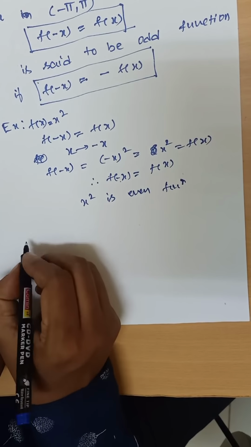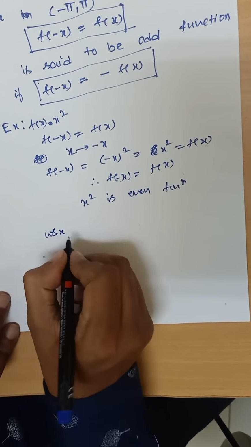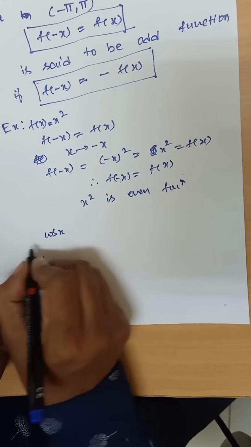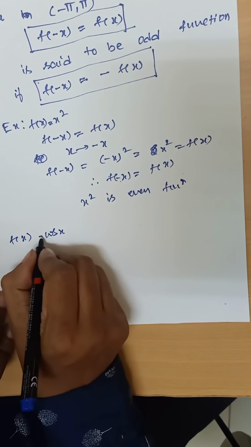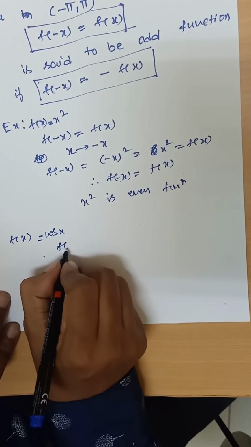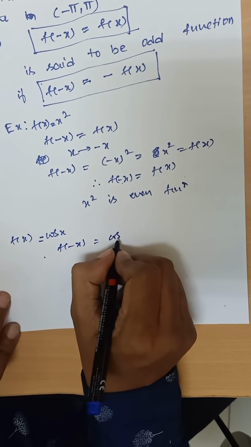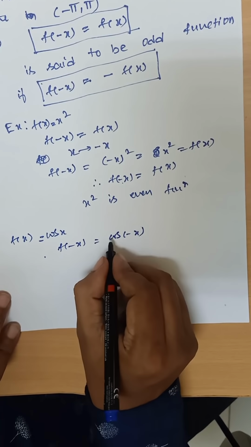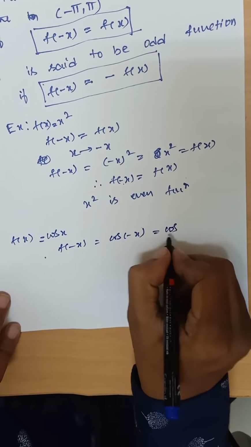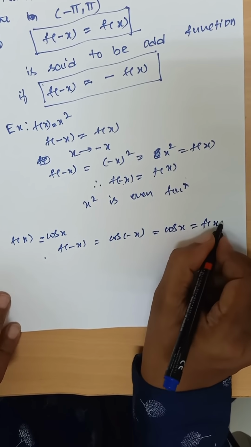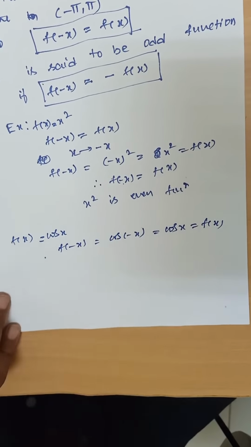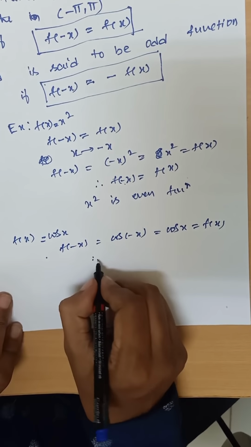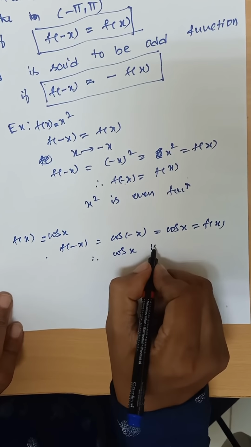Next, I consider cos x, f of x is equal to cos x. This cos x also satisfies the even nature, because cos of minus x is equal to cos x, that is equal to f of x. Therefore f of minus x is equal to f of x. Therefore cos x is even.